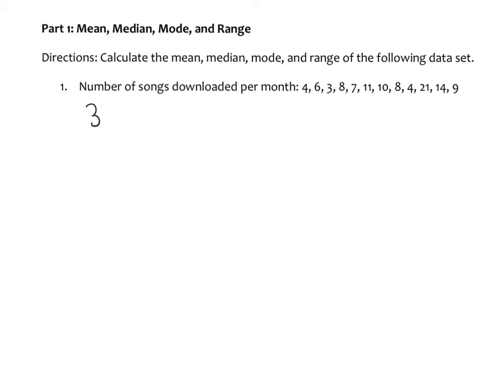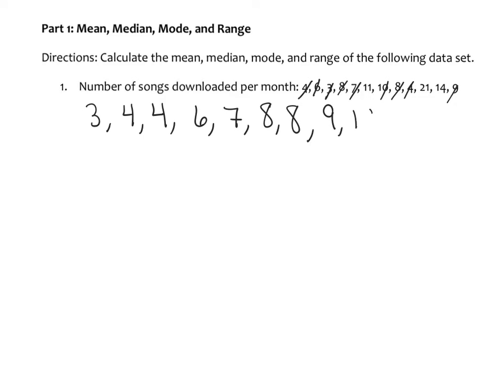So 3 is going to be my smallest number. And then we have 4. Actually, we have 2 4s. And then we have 6. And we have 7. And 2 8s. And then we have 9, and 10, and 11, and 14, and 21. So now these are in order from least to greatest.